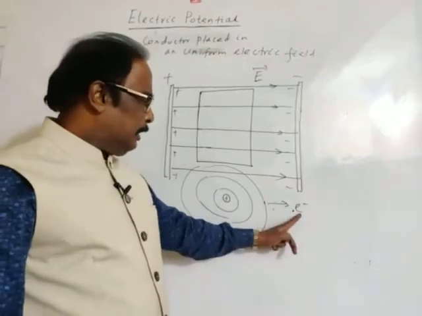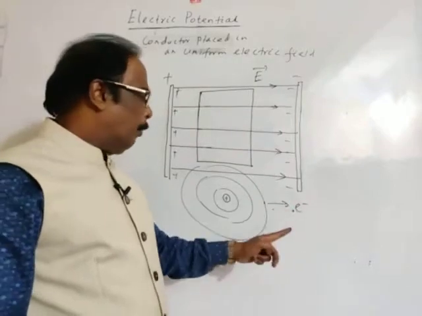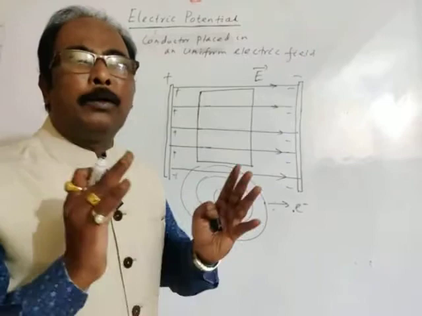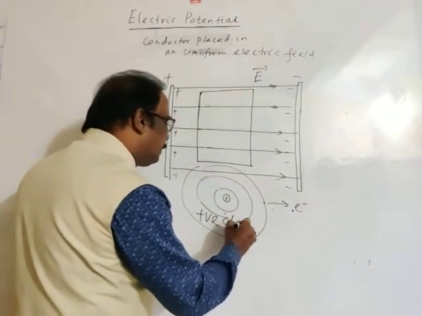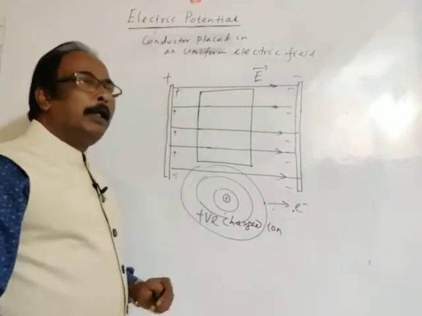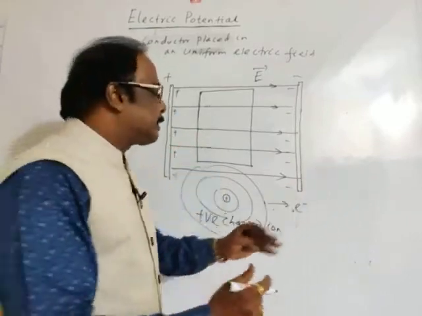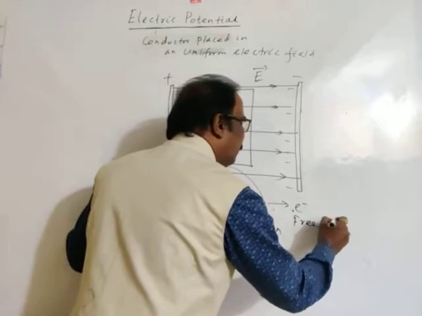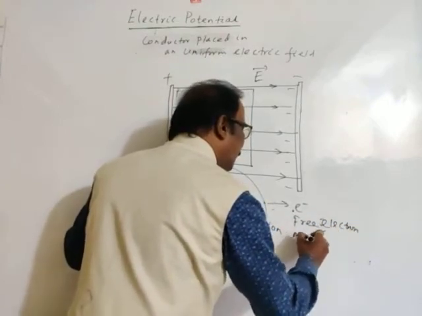Electron is negatively charged. The atom was previously neutral, but now the atom becomes a positively charged ion. If an atom loses an electron, then that electron is called a free electron, or mobile electron.